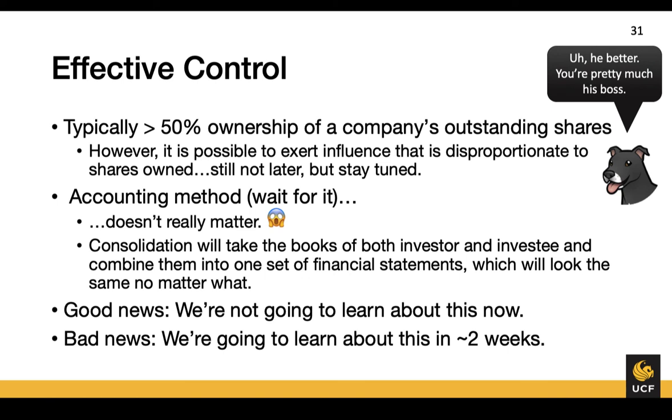This is because we are going to be required to consolidate our financial statements with those of the company we own shares in. This process will wipe out any accounting we did on our books, either using the cost or the equity methods, and we'll end up in the same place. The good news is that we're not going to learn how to do this right now. The bad news is we're going to learn about it in a week or two from now, so stay tuned.